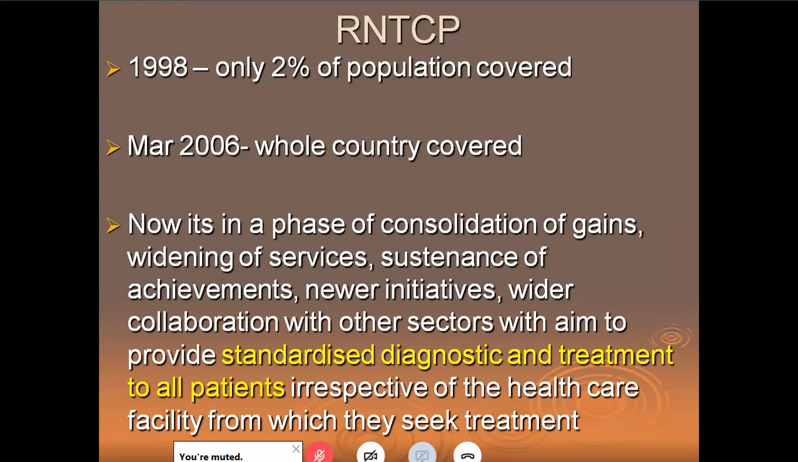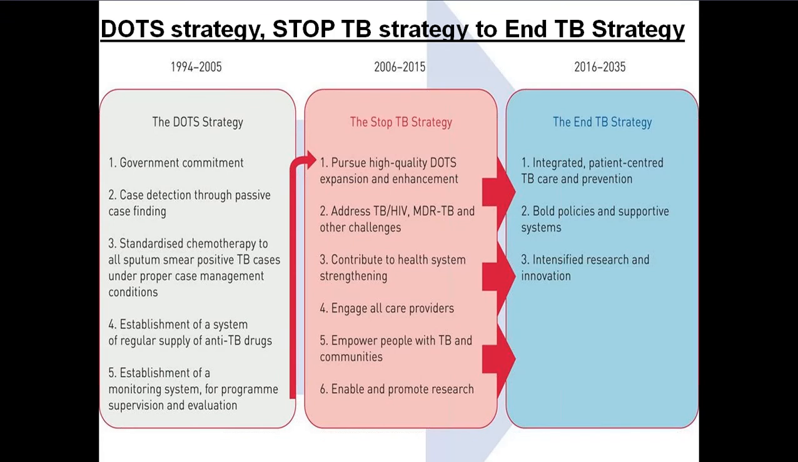Now we are getting the gains out of this national program because tuberculosis has reduced in incidence. The ATT has worked wonders, the DOTS has worked wonders, and we have got a standardized diagnostic and treatment protocol. I talked about the diagnostic and treatment protocols already. This is a very important thing. Please get used to these terms: the DOT strategy, the Stop TB strategy, and the End TB strategy. Me and you are in a phase where the End TB strategy is going on, right?